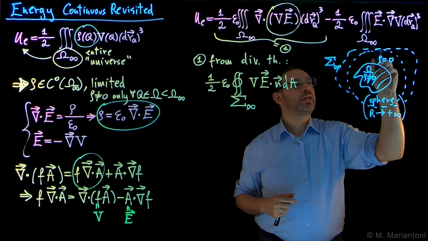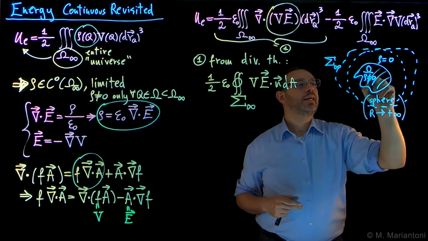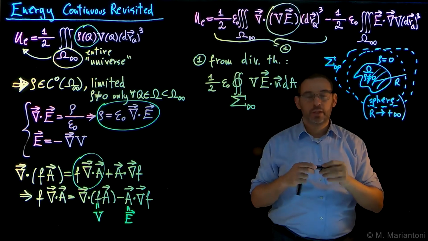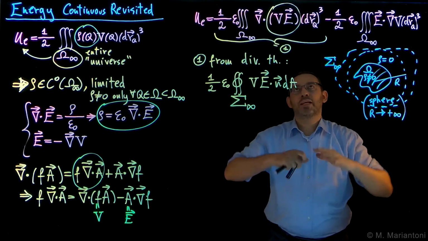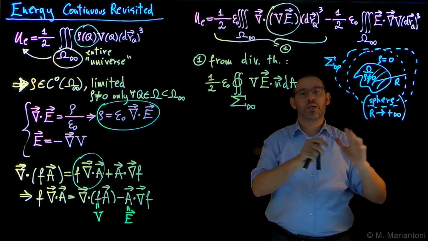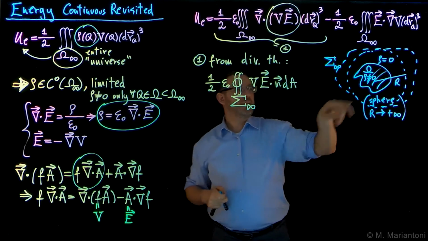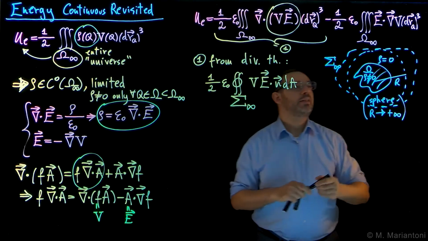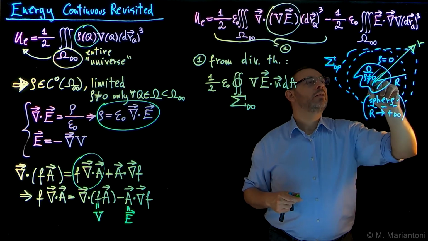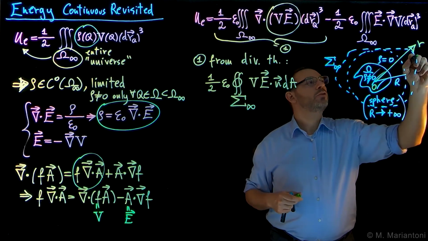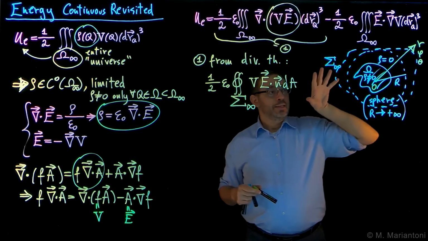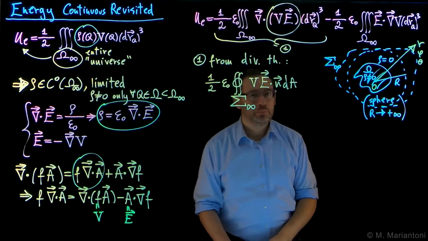We can use such a sphere, with the center somewhere here, with this radius capital R, which goes all the way to infinity. Since we are going to infinity, we can choose the simplest infinite boundary that we can choose. We could choose an infinite cube, but that's more complicated. Let's choose an infinite sphere. Why is that? Because in this case, we can represent this sphere in a spherical coordinate system r. This is the origin, and of course there is also a phi and a theta, which I'm not going to sketch here. So it's a spherical coordinate system, okay?